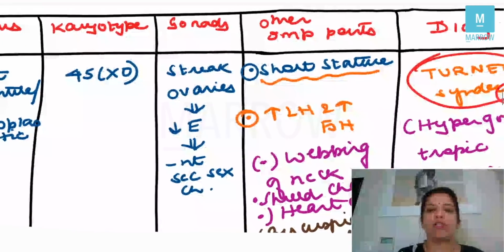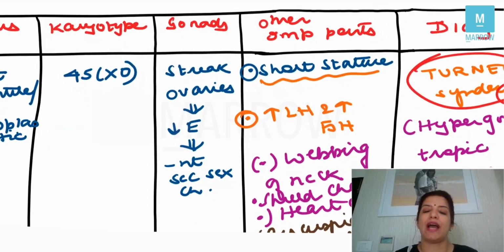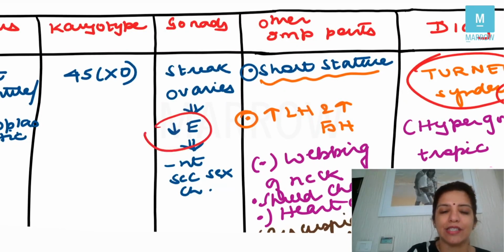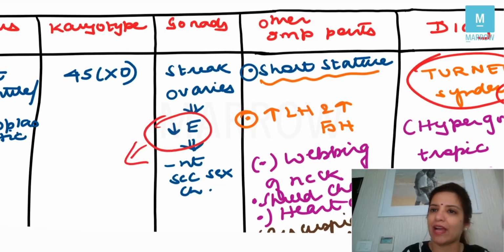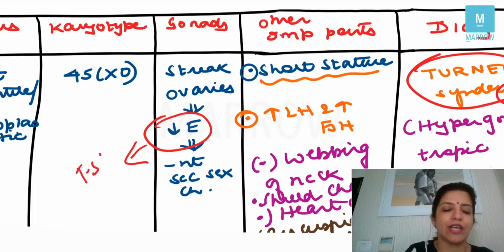Other important points which you will get here is that the patient will have short stature. Her LH and FSH will be increased. Why? Because if there is less estrogen, the negative feedback on FSH will be gone. So FSH levels will be increased.